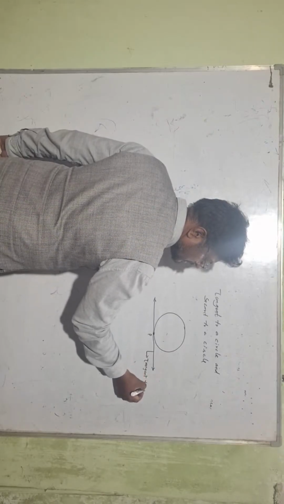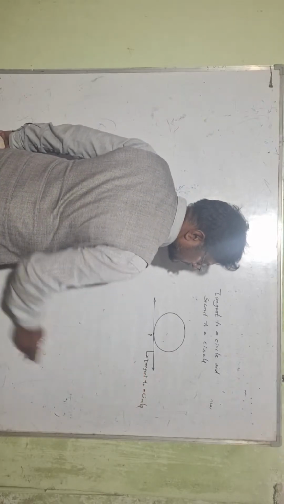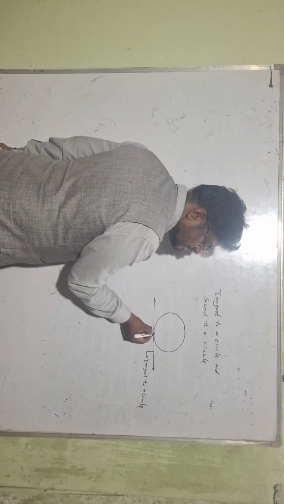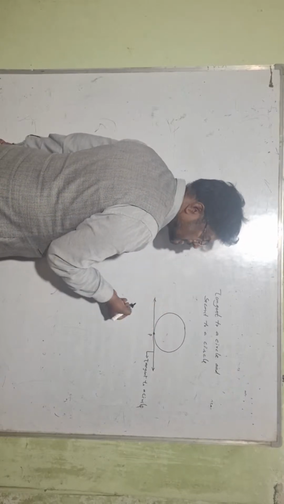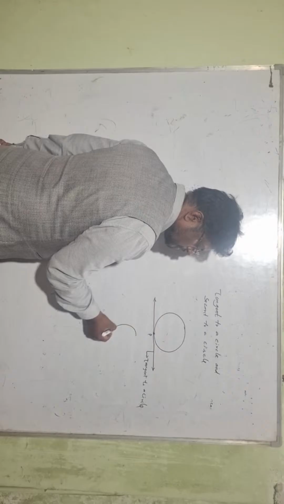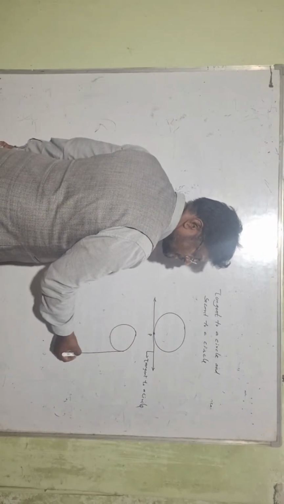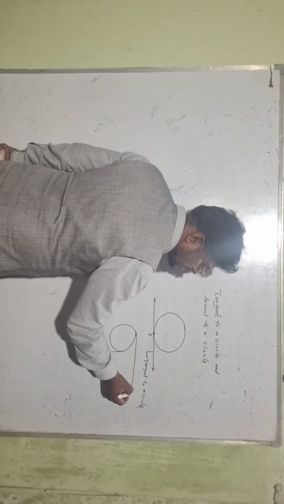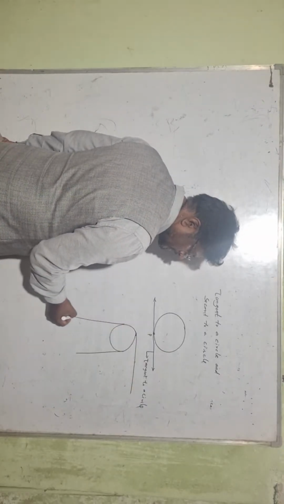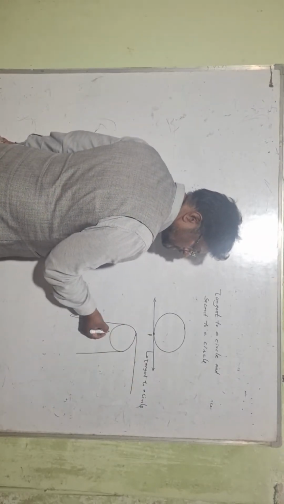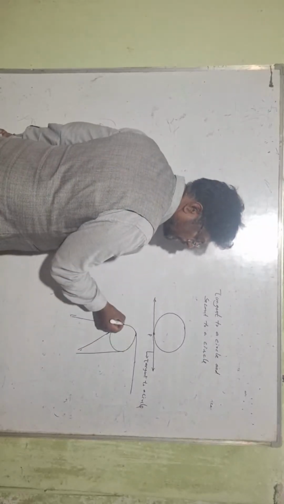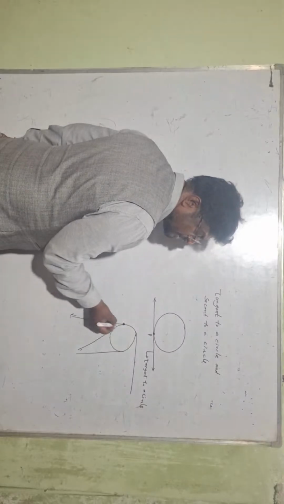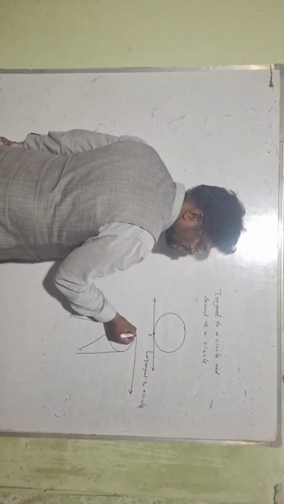Tangent to a circle. So any line which passes through the circle and intersects the circle at only one point is called a tangent to a circle. Not only this, this is also a tangent, this is also a tangent, this is also a tangent, which is intersecting the circle at only one point. This line intersects the circle here, this line intersects the circle here.